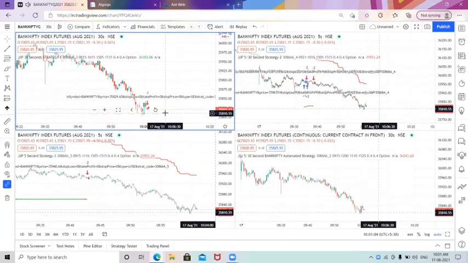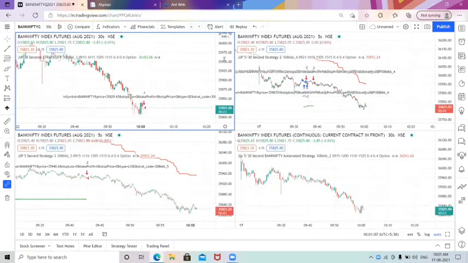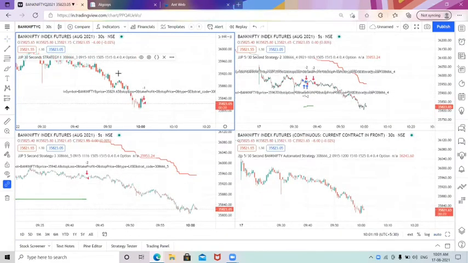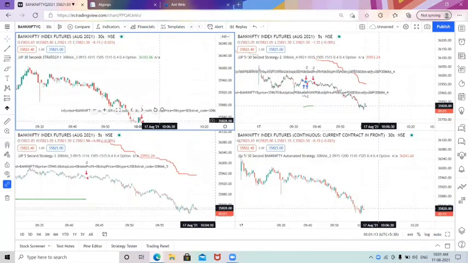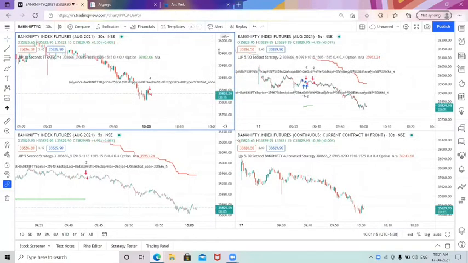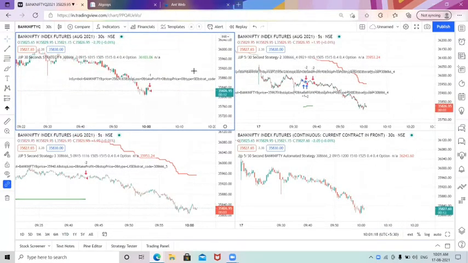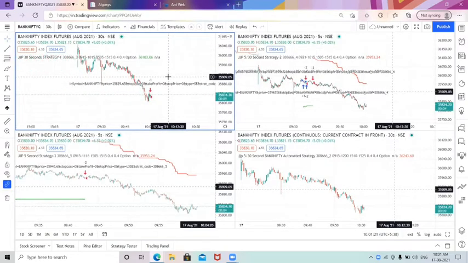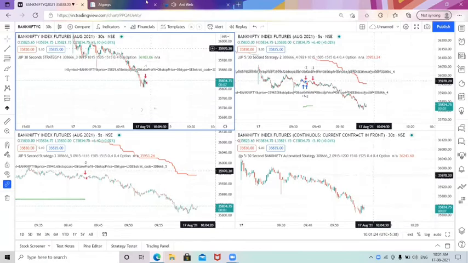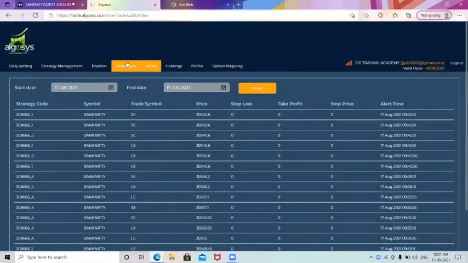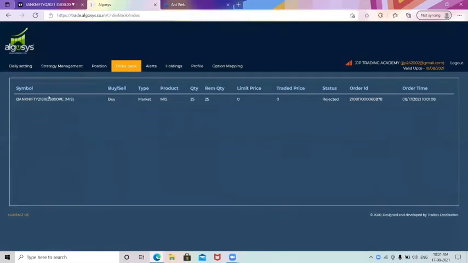And right now again there is an entry with the 30-second strategy also. You can see here the first strategy, the 30-second strategy, there is a short entry again right now. And this alert will be triggered right now. You can see in the order book, this alert has triggered a put option at the money strike price. Right now I have chosen the ATM strike price only. So the 35,800 put option has been executed with one lot of trade entries, and the timing was taken at 10:18.